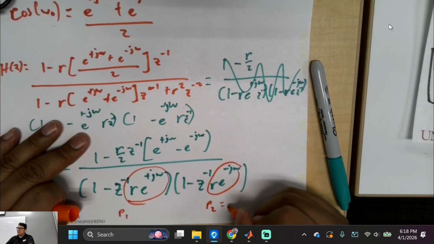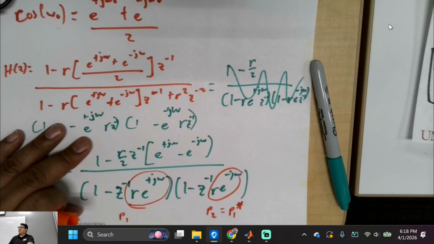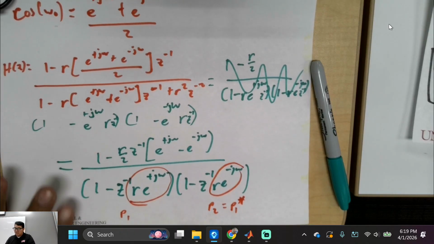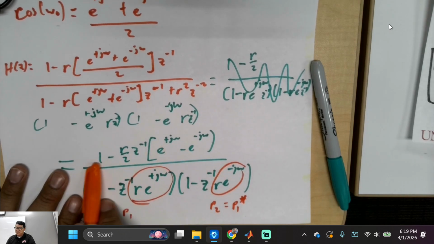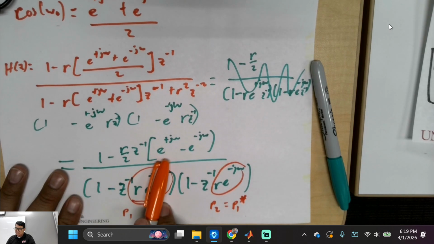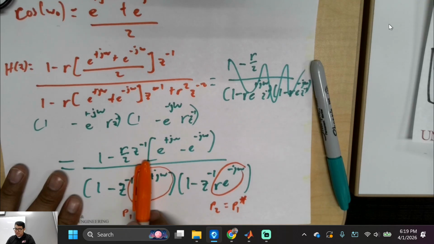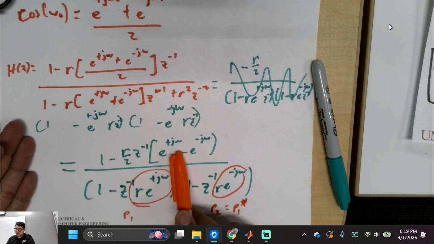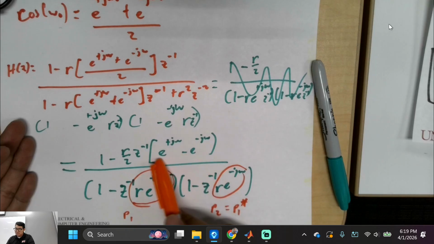But pole 2 is equal to the complex conjugate of pole 1. Any questions about that? And then this right here is just your zero. Because you can't split this. It's not a square. It's just 1. This is a value. This is a value.